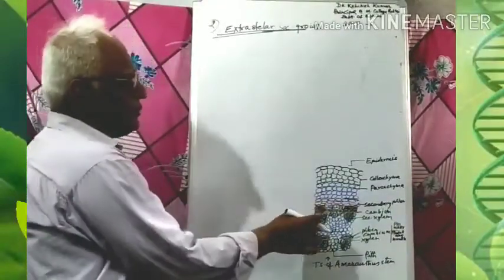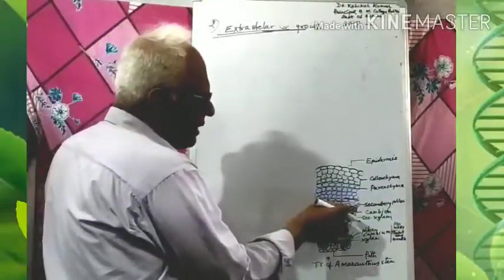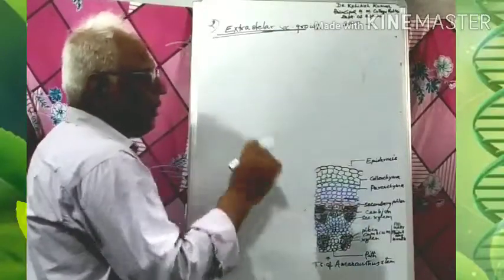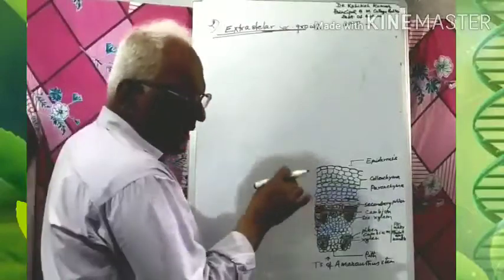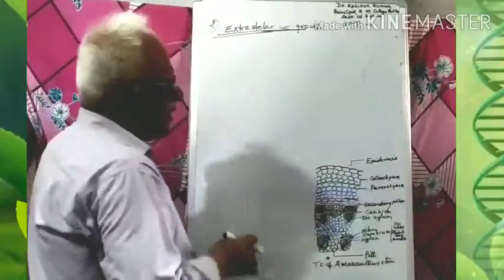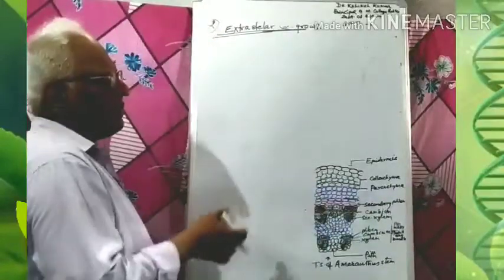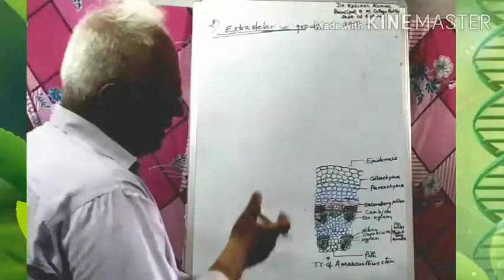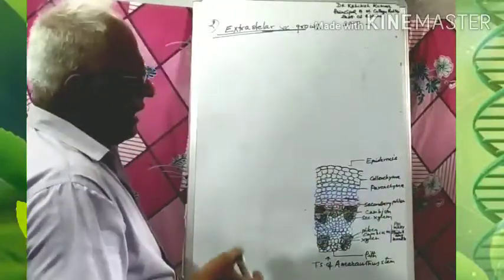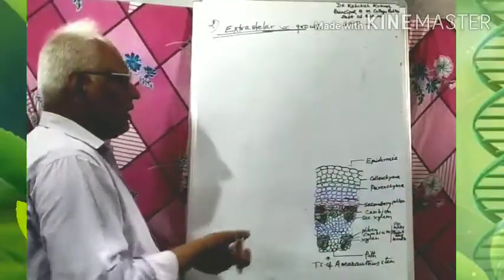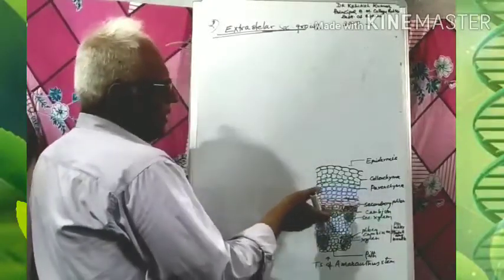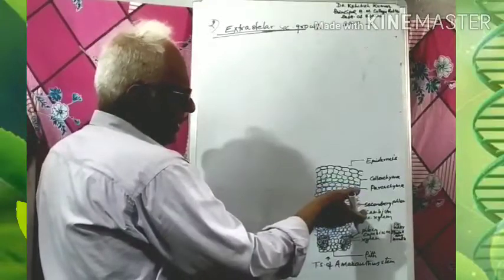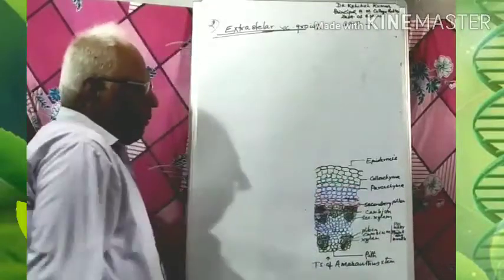Here the ring is produced by the tissue of the pericycle or by the cells of the cortex. In some plants, it is formed by the cells of the cortical region, or here in Amaranthus by the cells of the pericycle.